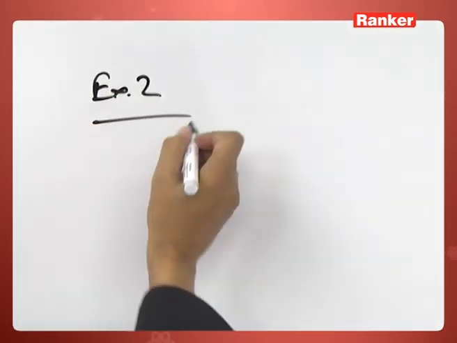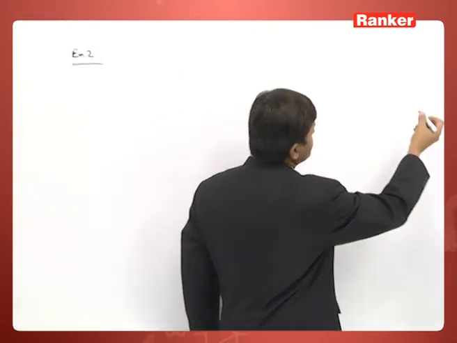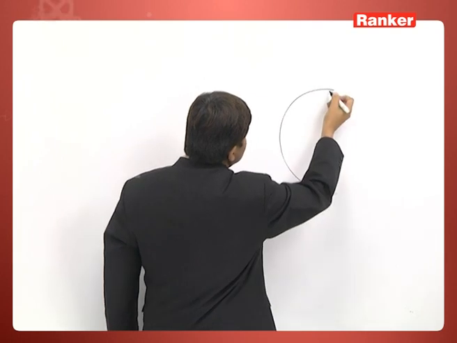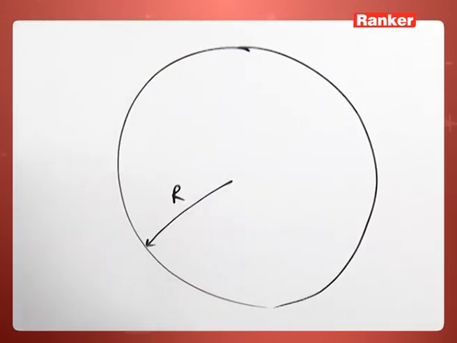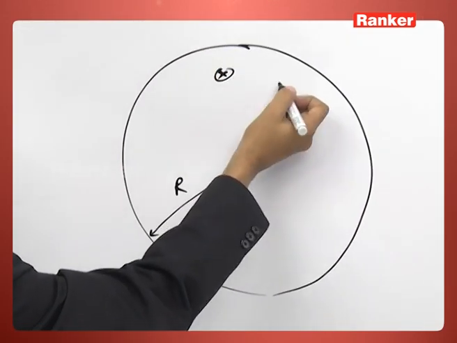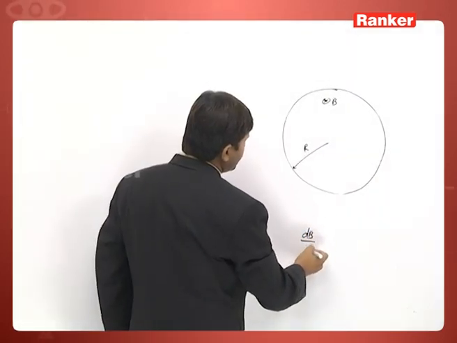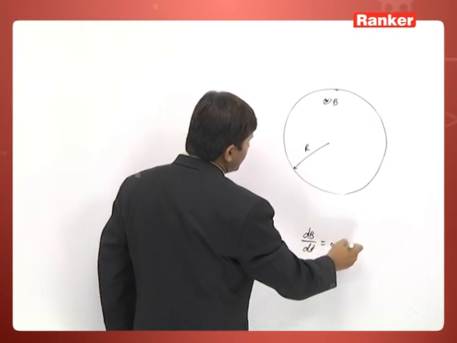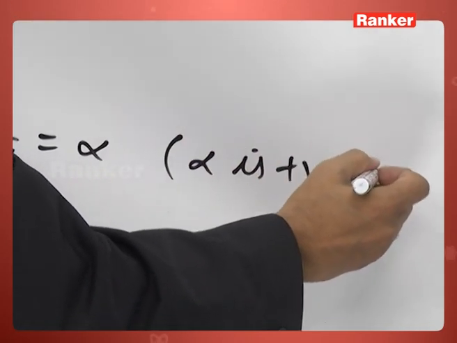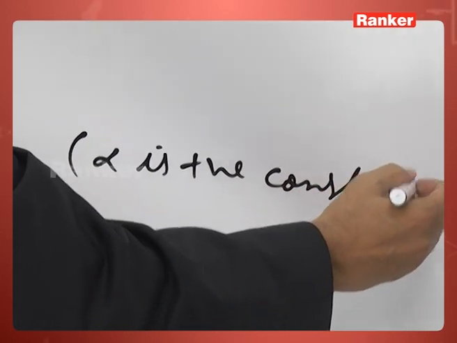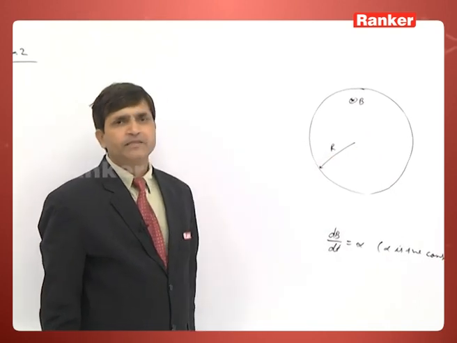Now see another example. In this question, a time varying cylindrical region of magnetic field is given. This is the radius r of the time varying cylindrical region of magnetic field, and let dB by dt be given as alpha, where alpha is a positive constant. It means in this region only the magnetic field will vary.